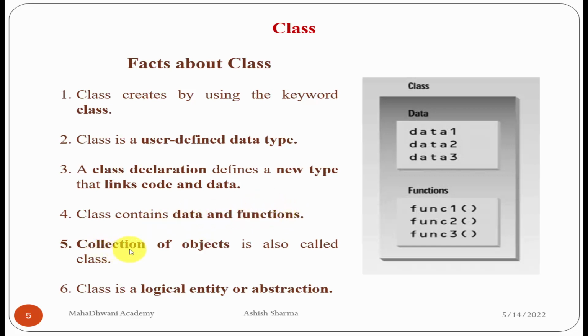Fifth, a collection of objects is also called class. For one class you can create any number of objects. There is no restriction on how many objects you can create for a class. So that's why a collection of objects is also called class. Class is a logical entity or abstraction. Class cannot consume any memory from the system. So that's why we say it's a logical entity. It is only logically proved. It will not consume memory from the system.